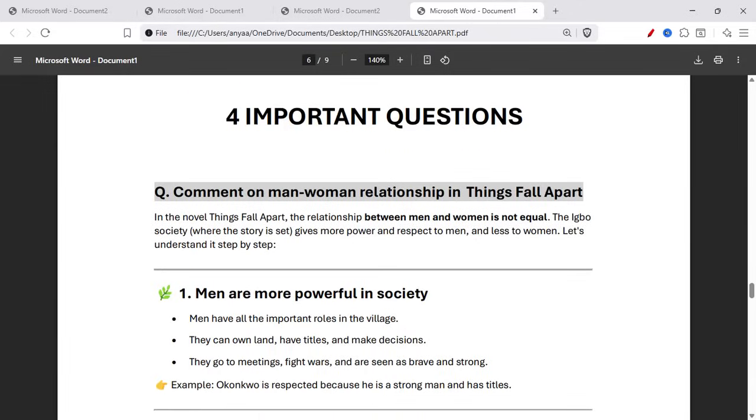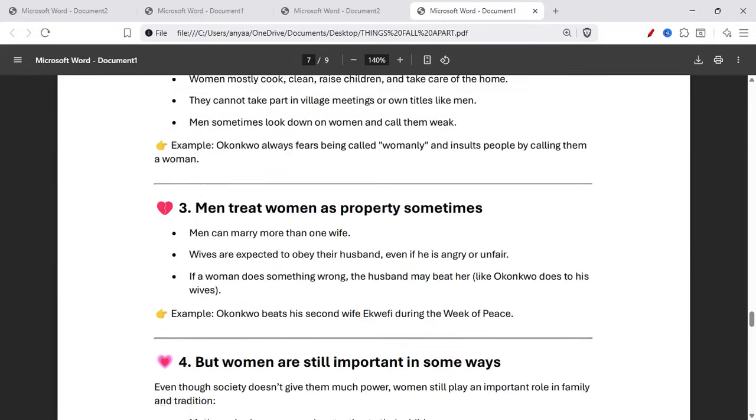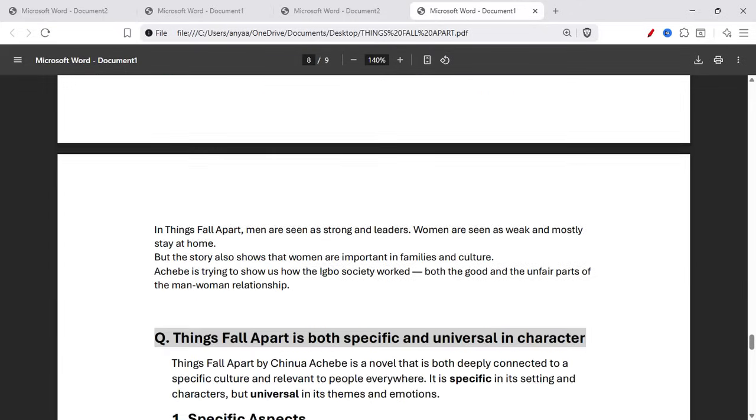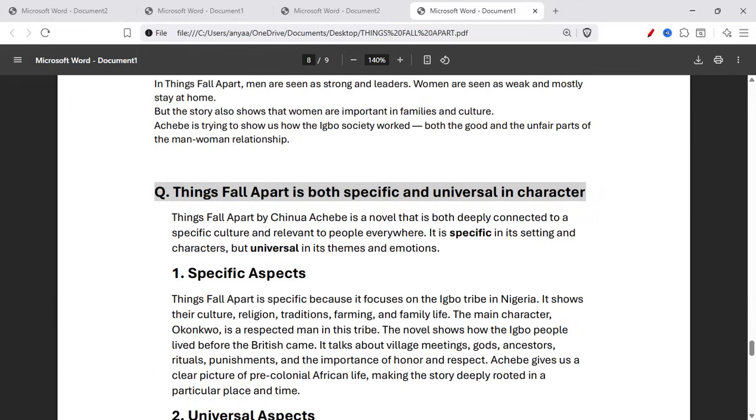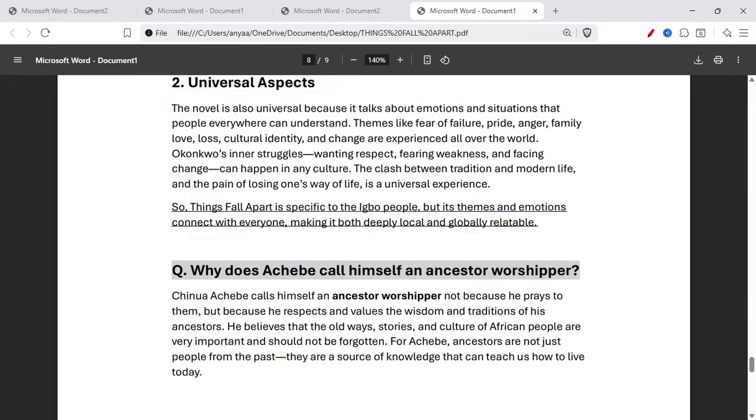So here are 4 more important questions. Number 1, comment on the man-woman relationship in Things Fall Apart. So you can read it. Number 2, Things Fall Apart is both specific and universal in character. So I explained it in very simple words.